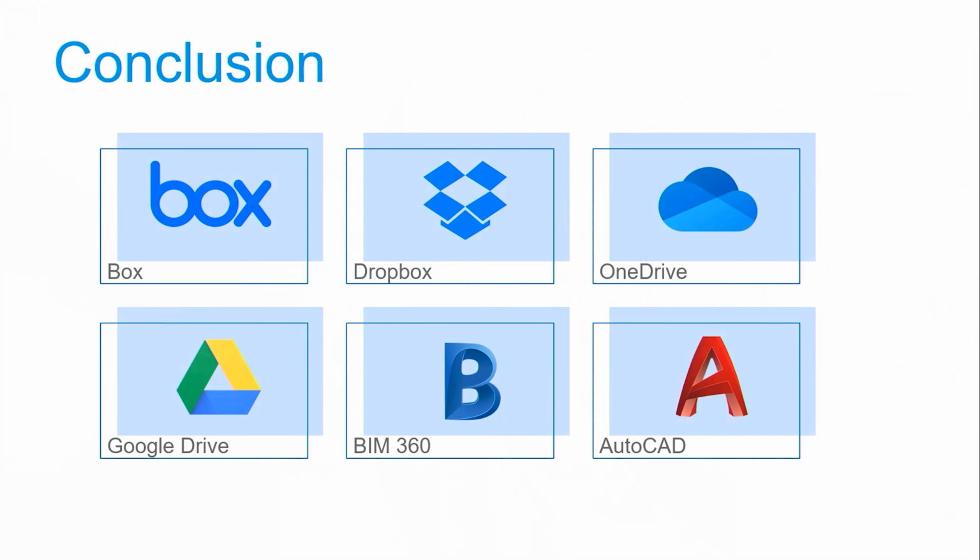We know now which points we have to focus on, and we also know which points we just have to keep in mind, but not necessarily focus on because they all offer it. And we know which points can make a difference. For example, costs can make a difference. You might already have it in-house. Storage space can make a difference. Server locations can make a difference. Integration can make a difference.